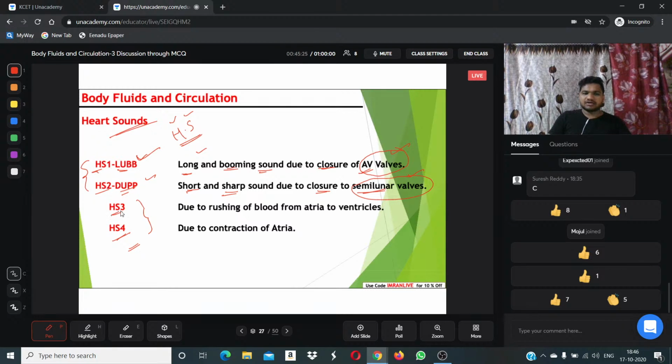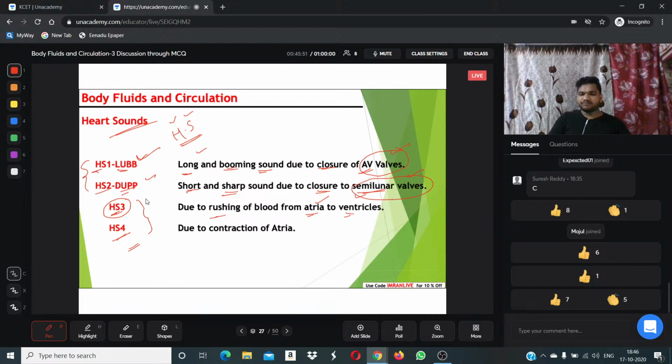Let's understand heart sound 3. It is due to rushing of blood from atria to ventricles. Generally, when we are running or doing exercise, what happens? The blood starts rushing with high pressure flow from atria to ventricle. The sound produced at that time is called heart sound 3.